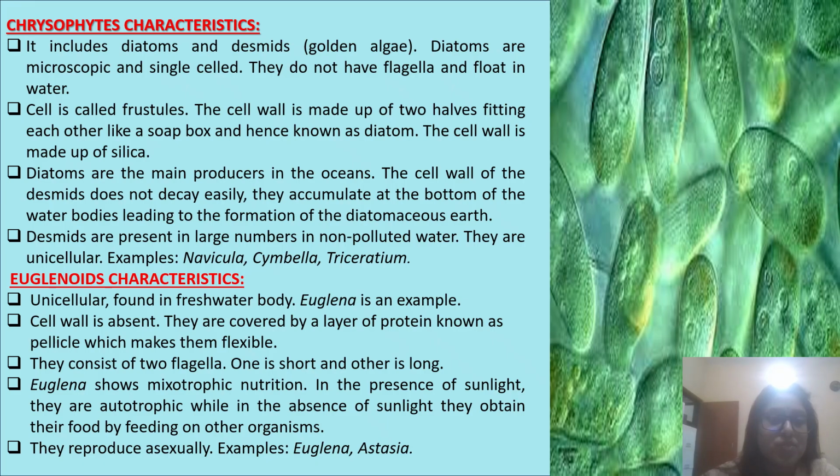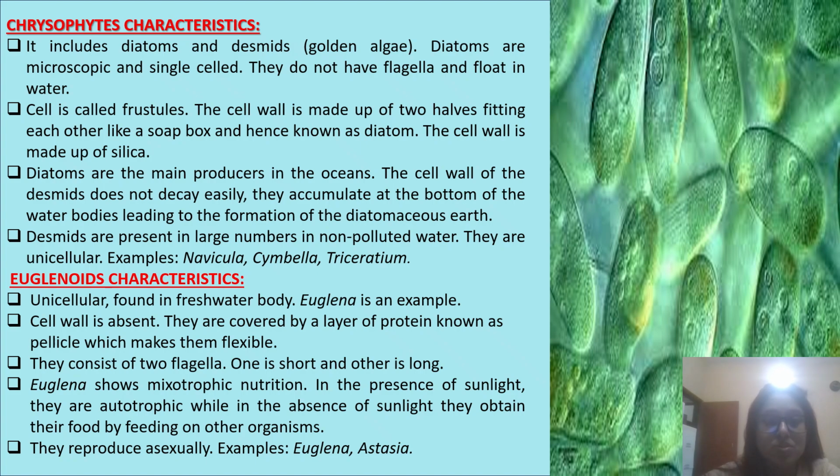Characteristics of the chrysophytes. It includes diatoms and desmids. Desmids mean golden algae. Diatoms are microscopic and single-celled. They do not have flagella and float in water. The cell is called a frustule. The cell wall is made up of two halves fitting each other like a soap box and hence known as diatom. The cell wall is made up of silica.